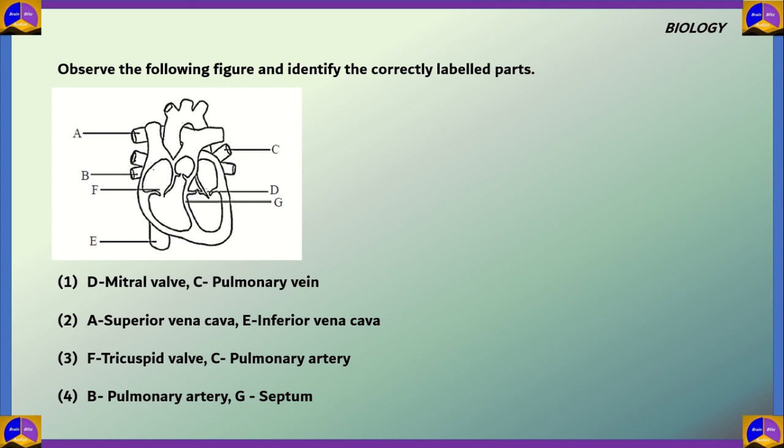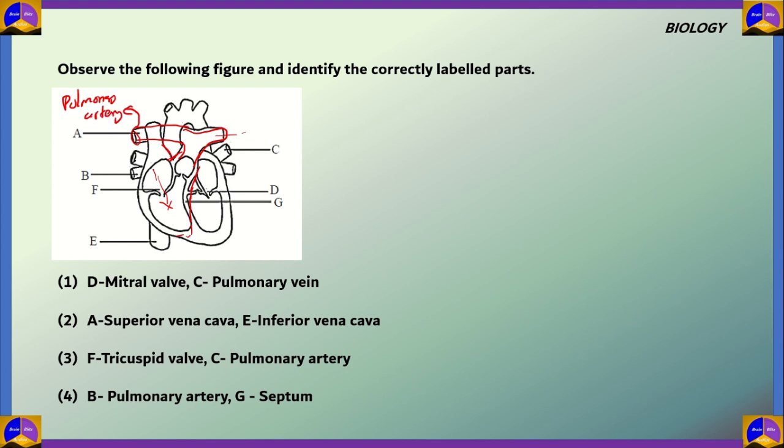Next question on biology. Observe the following figure and identify the correctly labeled parts. And so in this we have the diagram of a heart and we need to identify the labeled parts. Now A, if we see, is coming from this side, that is the right side of the heart. And we know that the right side of the heart has deoxygenated blood, and so it is pumping this deoxygenated blood from the heart. This means this is the pulmonary artery.